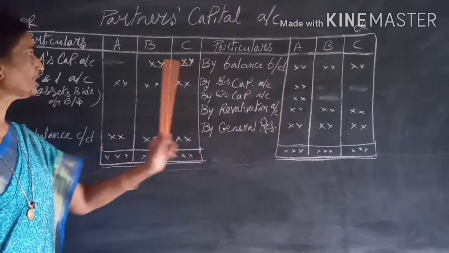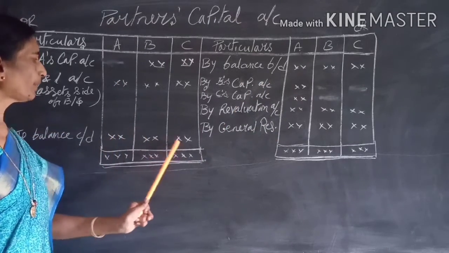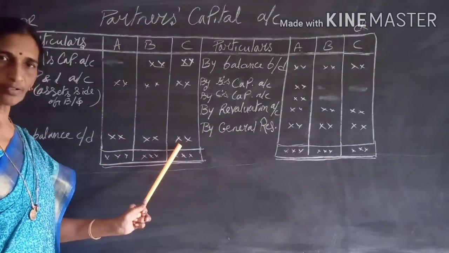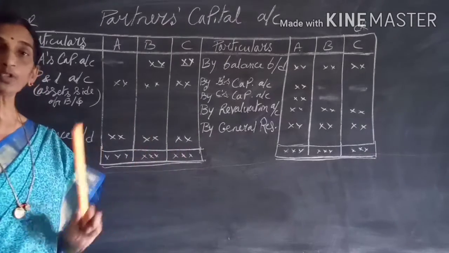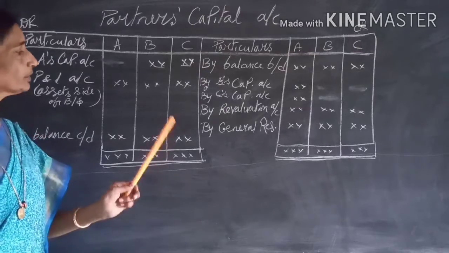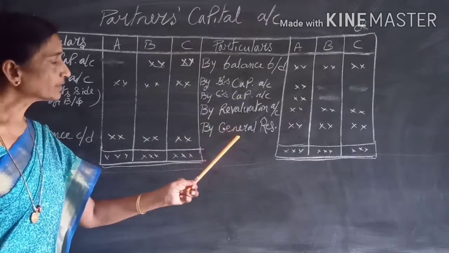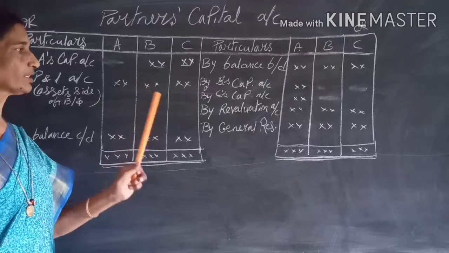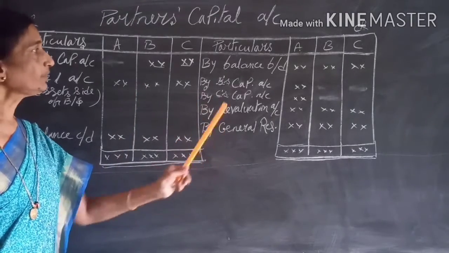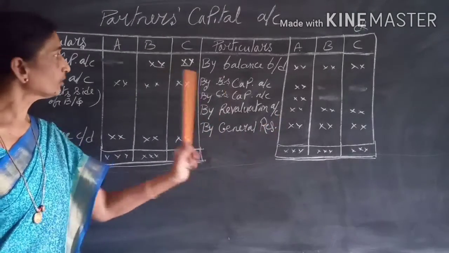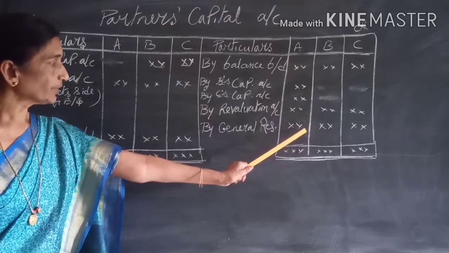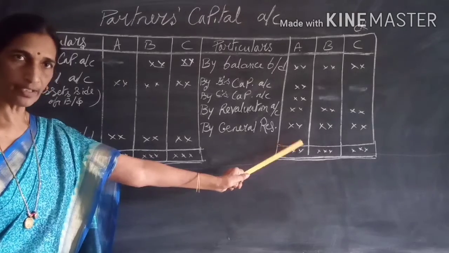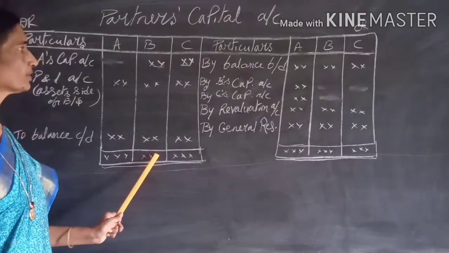At last, credits minus debits will give the balances of all these accounts. This is how to prepare partner's capital account. Of course, if the partners decide not to close the general reserve account, profit and loss account, in such a case, again gaining partners' capital accounts are debited, and the sacrificing partners' capital is credited, and then balances are taken out.